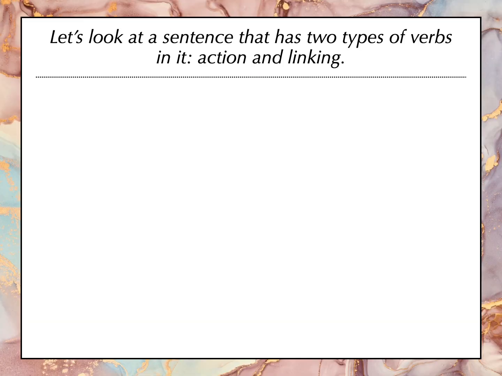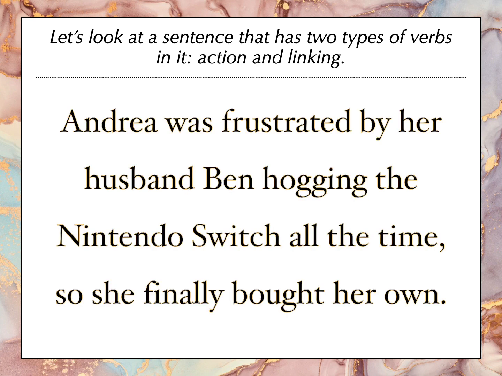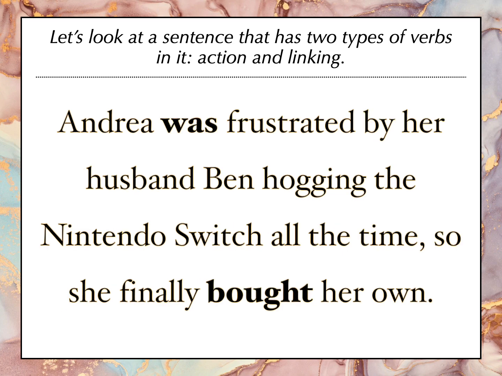Let's look at a sentence that has two types of verbs in it, action and linking. Andrea was frustrated by her husband Ben hogging the Nintendo Switch all the time, so she finally bought her own. So let's find our two verbs, was and bought. Now, that word frustrated might have tricked you because it's got an ed, and maybe you thought that would mean it's a verb, but frustrated is actually describing what Andrea was. It's not a verb.